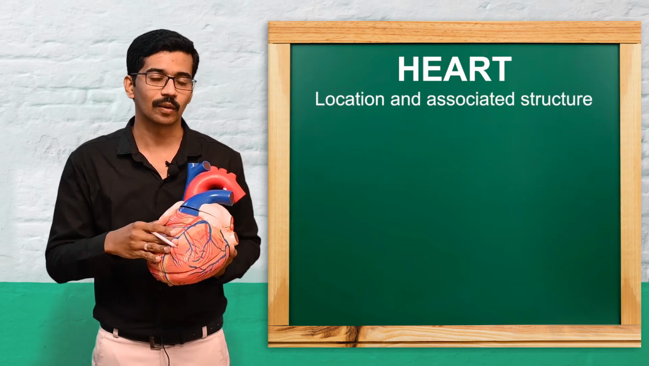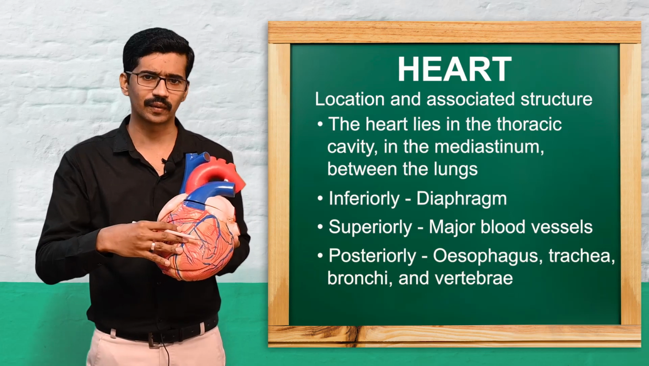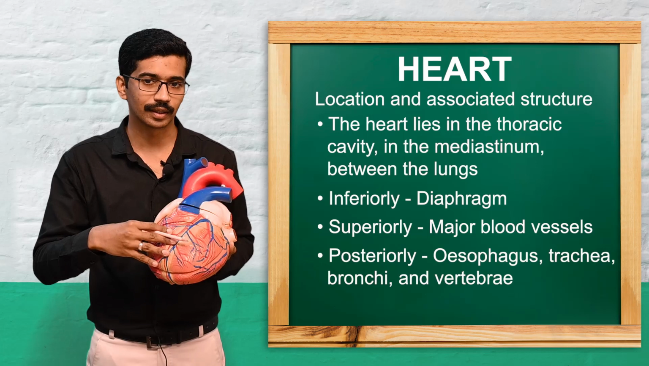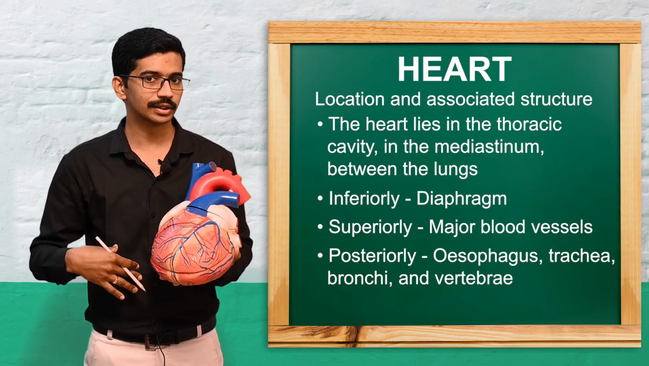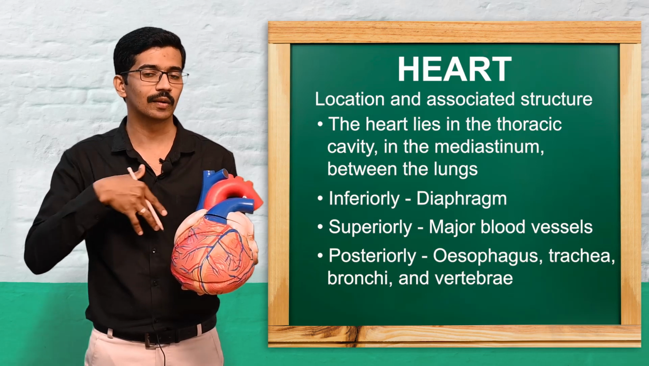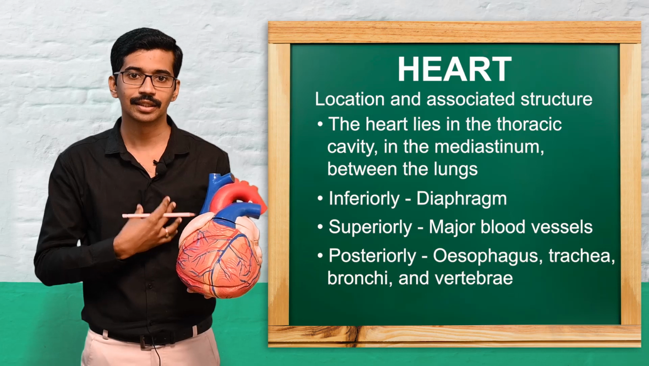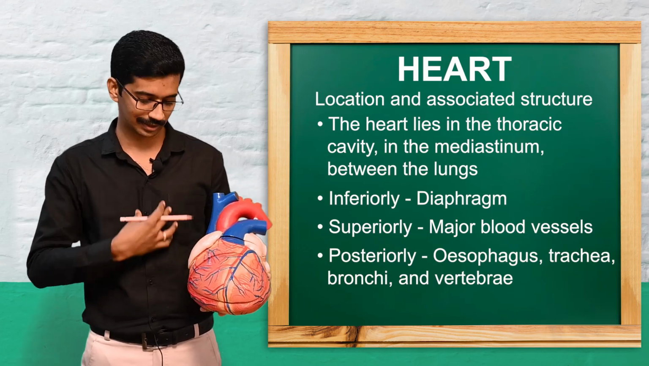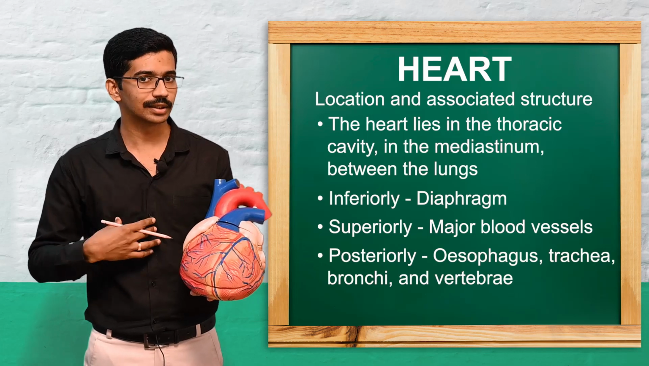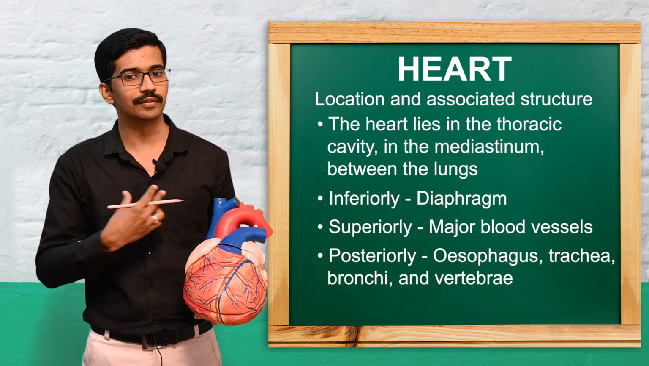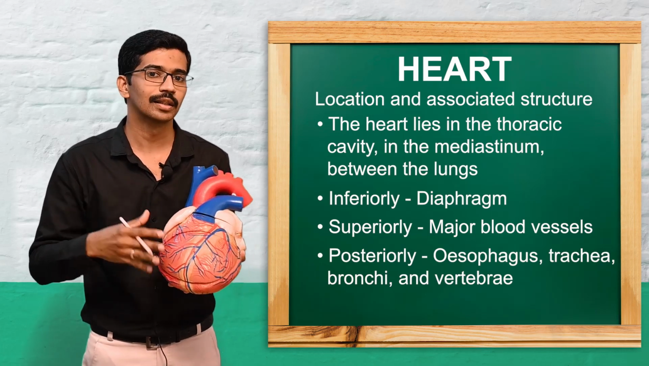Now we'll see the location and associated structures of the heart. The heart is located in the thoracic cavity. In our body there are different cavities. The chest area we call the thoracic cavity. In the thoracic cavity, the heart lies in the mediastinum. This area is termed the mediastinum. The heart lies in between the lungs. Both sides there will be lungs, and in between the lungs the heart lies.